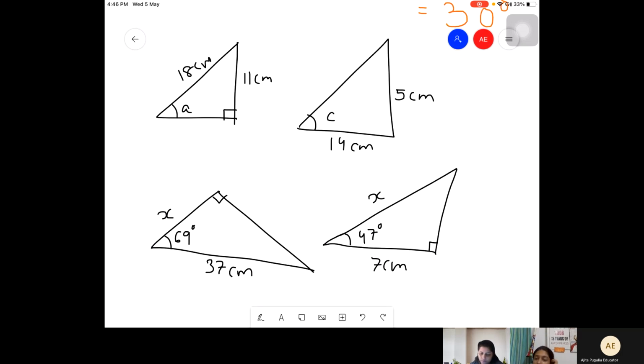I'm not sure. Sir said only this much is coming for even the boards, and now they started bearings. Okay, but bearing is a part of this topic only. After you learn this SOHCAHTOA properly, the next topic is bearing. After bearing is done, we teach sine and cosine rules. Okay, ma'am, no problem. We have sufficient time.